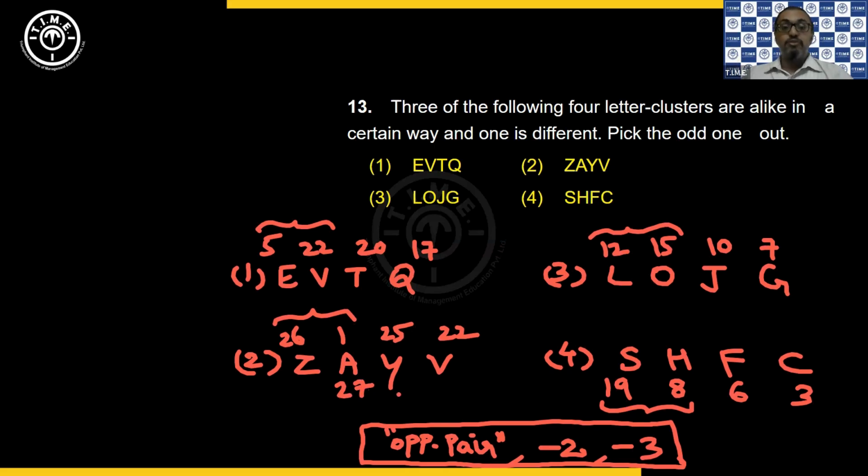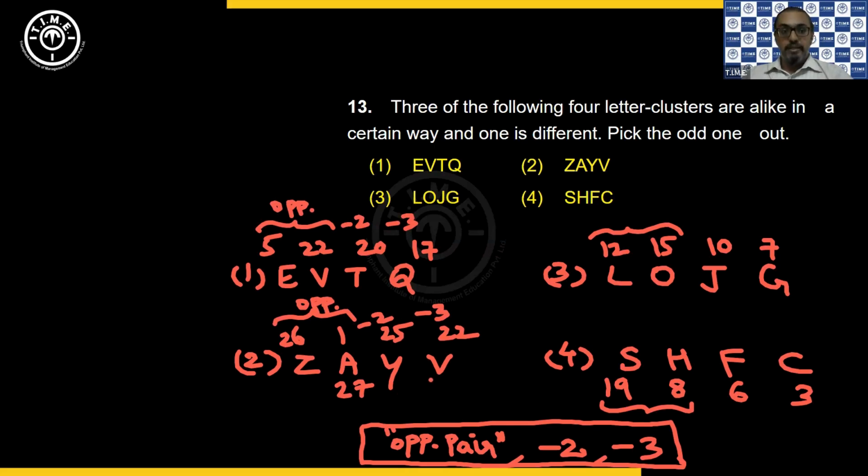Because if Z is 26, you can take A as 27. Now, if I take A as 27, then again you are getting -2, you get 25, then -3, you are getting 22. So in option 1 and option 2, the logic is opposite pair